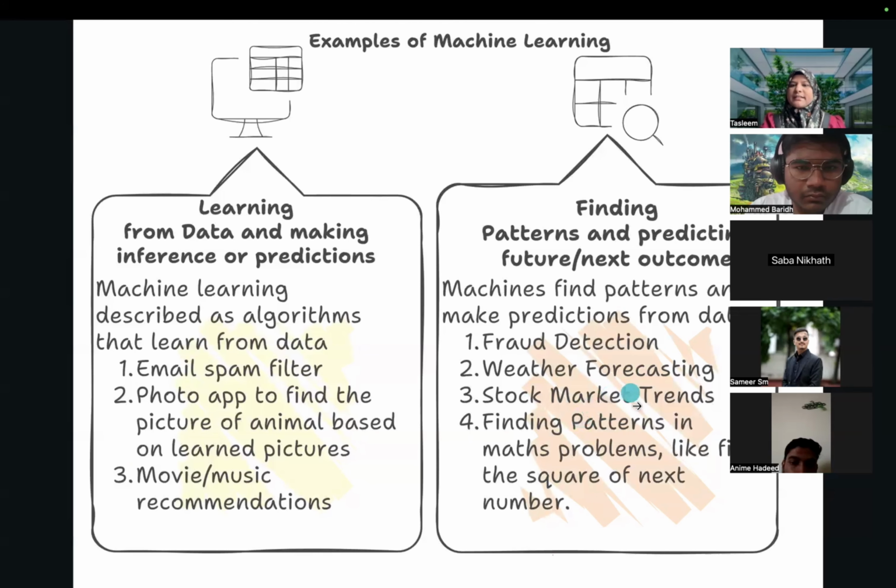And weather forecasting. How is weather forecasting done? How will they be able to tell that it is going to rain? Based on the past weather data that it has collected. It is trained on past weather conditions.